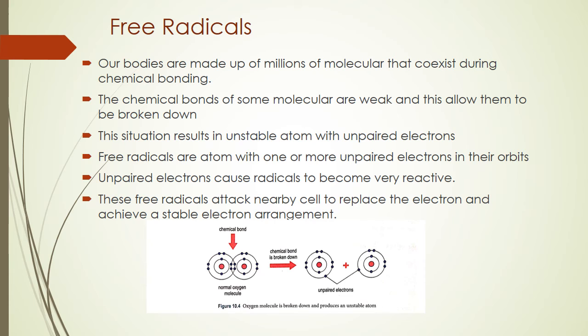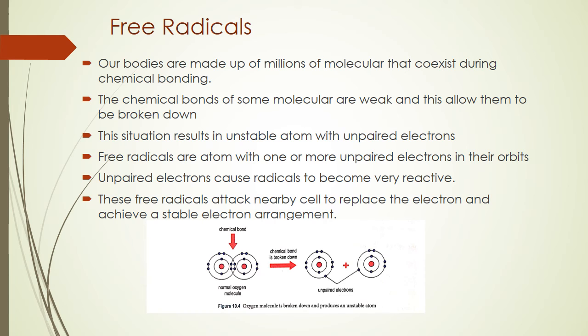So this free radical attacks nearby cells to replace the electron and achieve a stable electron arrangement. When this unstable atom tries to attack nearby cells, it becomes a chain of unstable atoms. When it attacks another atom, this other atom will be broken down.